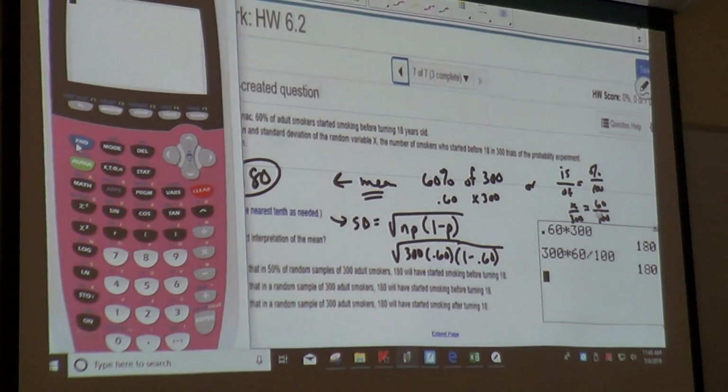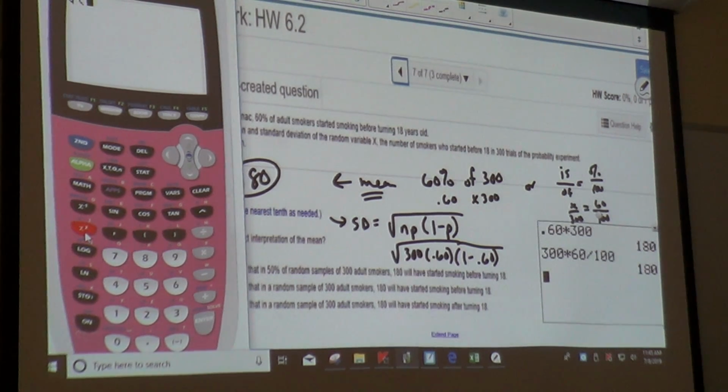So I'm going to do the square root of 300 times 0.60, and then parentheses times parentheses 1 minus 0.60.